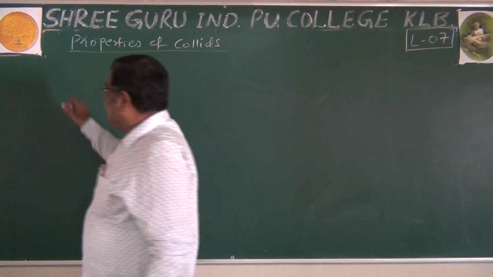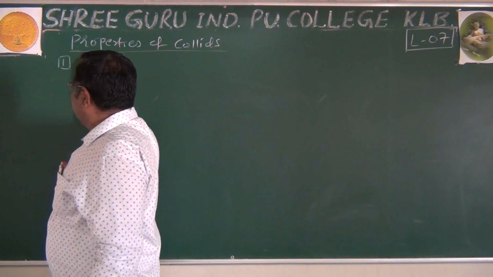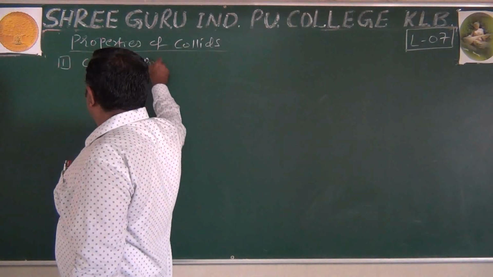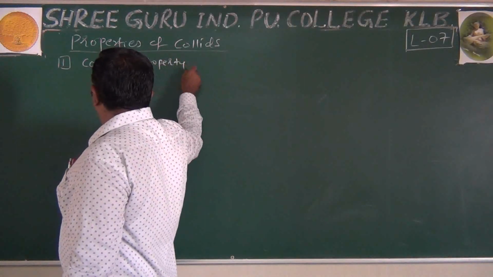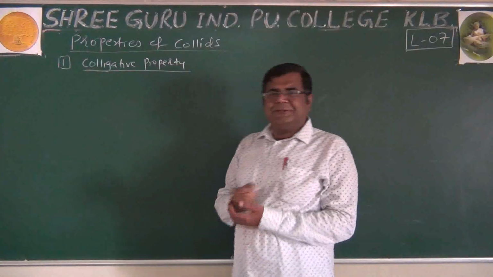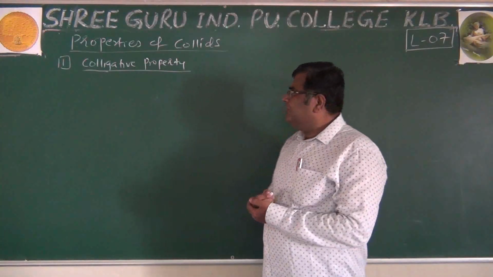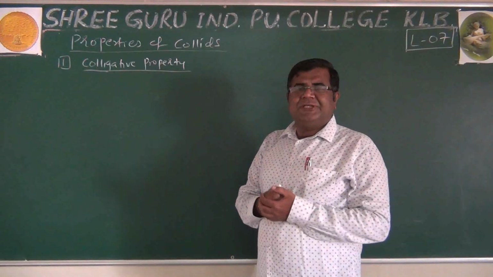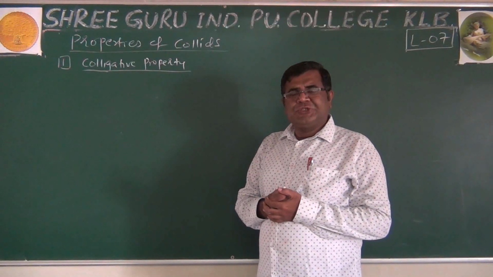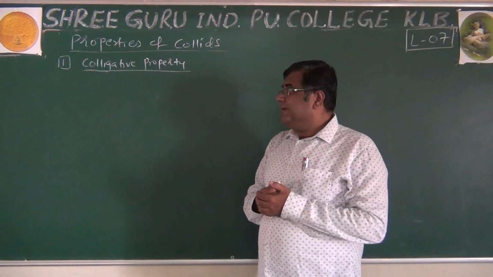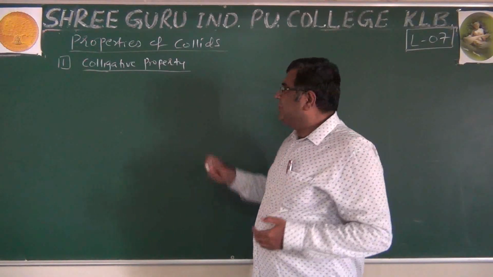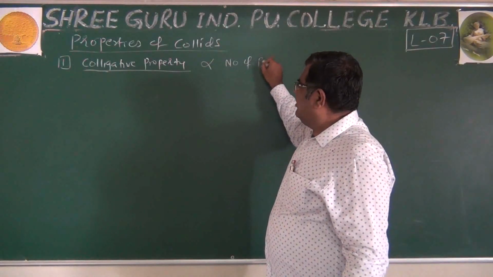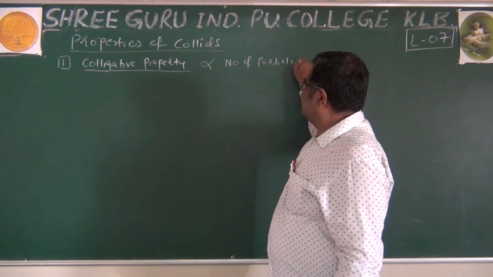The first property is the colligative property. Now, what we mean by colligative properties? You have to learn this in detail in second topic named solution. But now, here we can say that colligative properties are those properties which depend on number of particles.